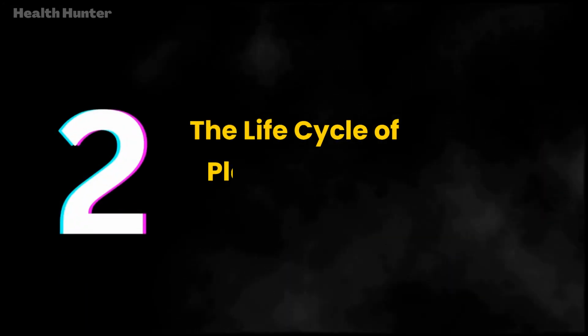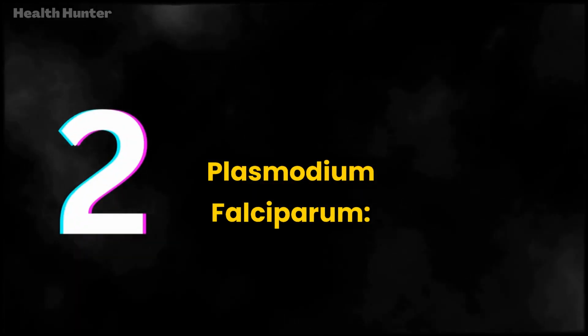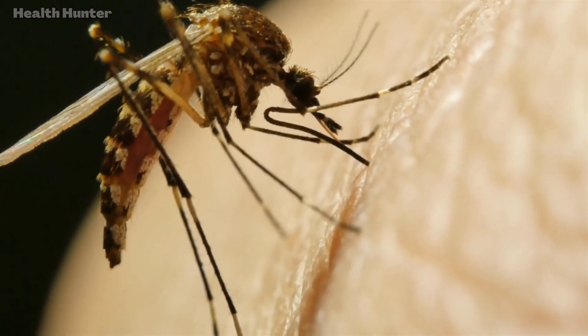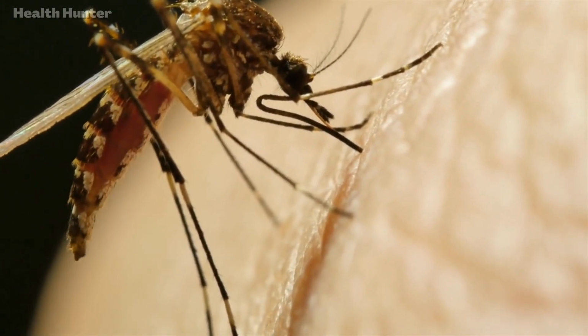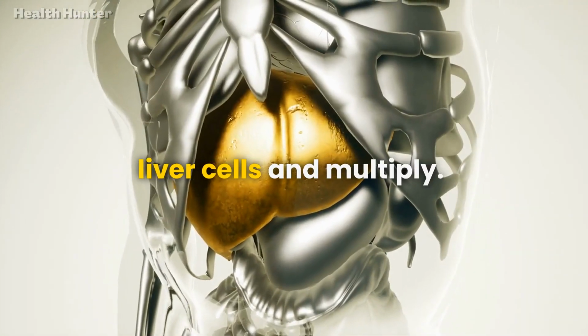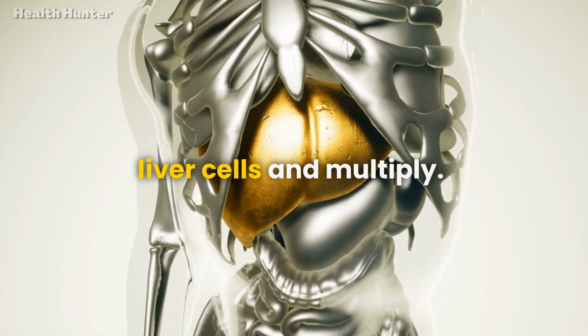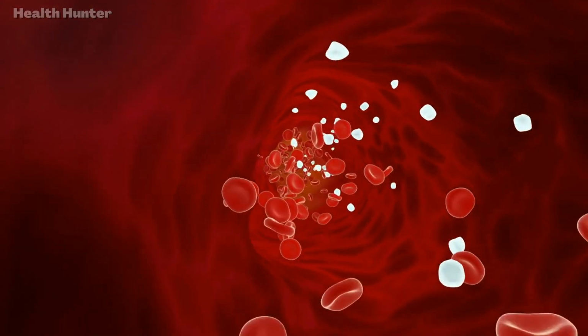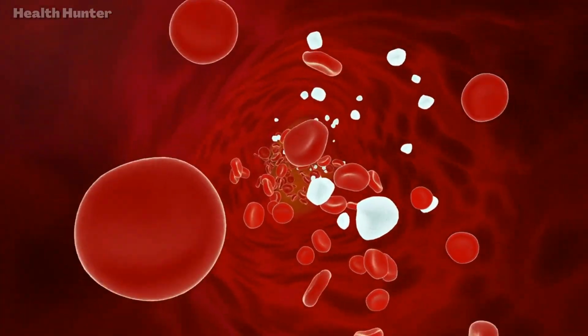Number 2. The life cycle of Plasmodium falciparum. Plasmodium falciparum has a complex life cycle that involves two hosts, humans and mosquitoes. When a mosquito bites a human, it injects Plasmodium sporozoites into the bloodstream. These sporozoites then travel to the liver, where they infect liver cells and multiply. After a few days, the infected liver cells burst and release merozoites into the bloodstream.